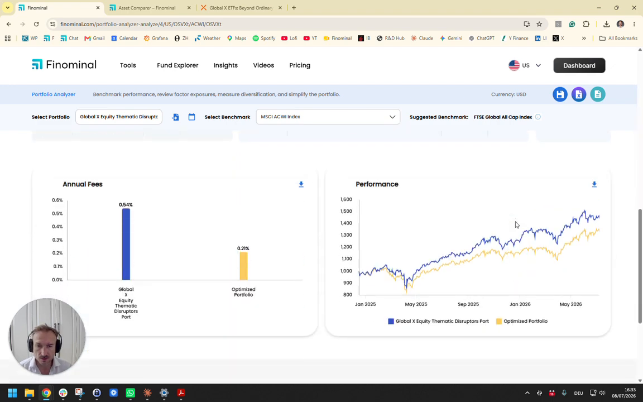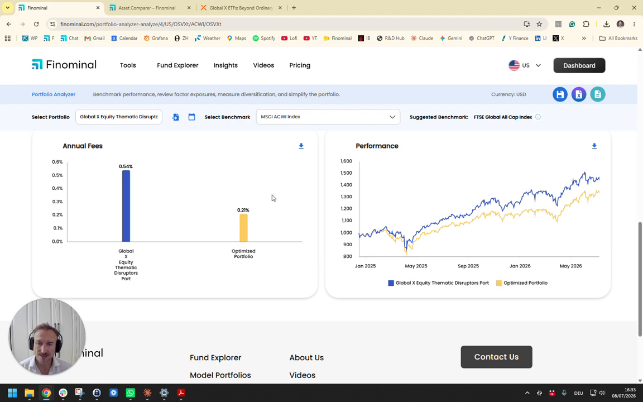Having said that, if you do this on portfolio level, replacing every single fund with a cheaper alternative, we do reduce fees from 54 basis points to 21 basis points, but the model portfolio, even despite it being more expensive, has outperformed. So there's no argument against that.